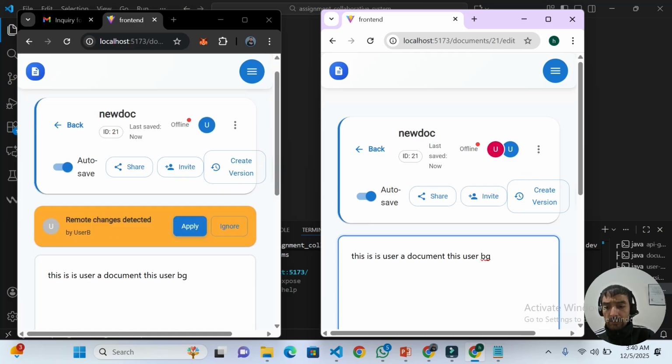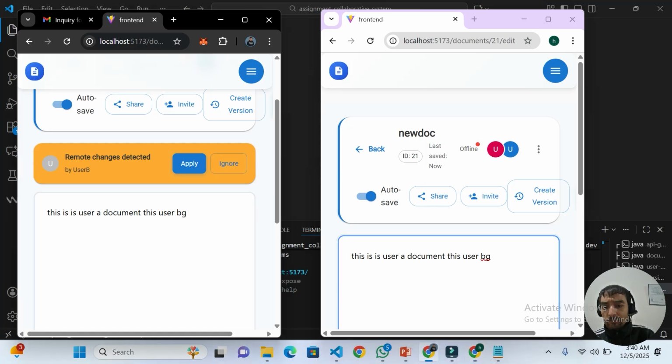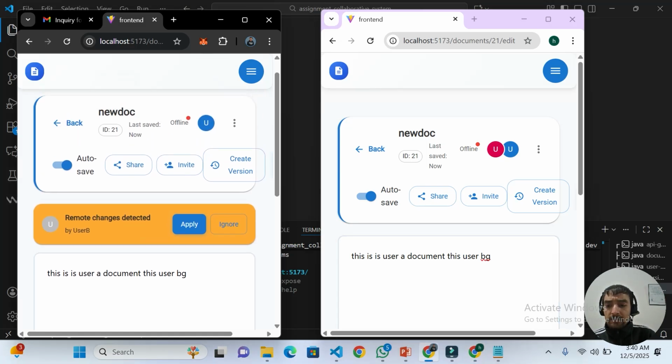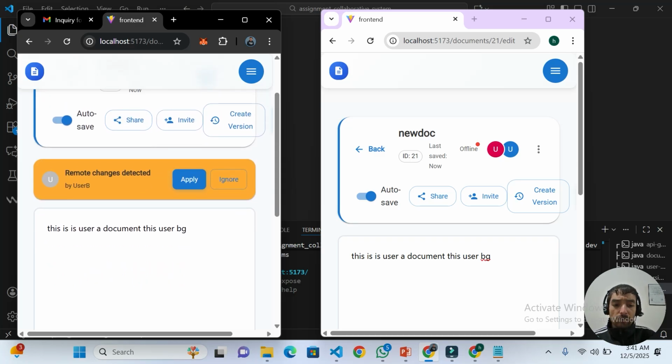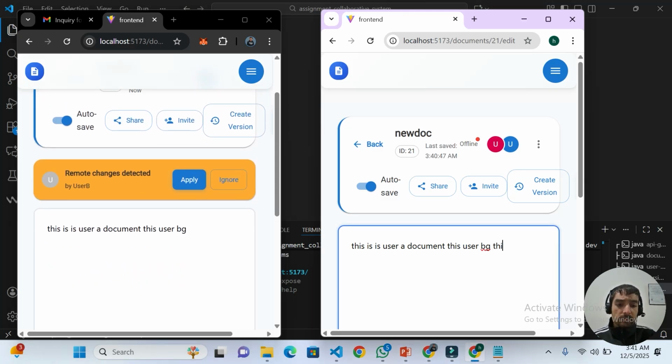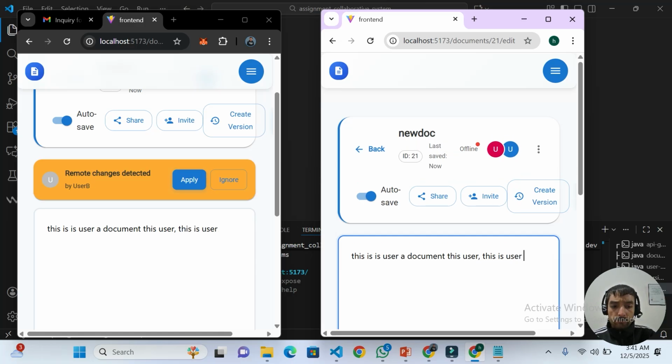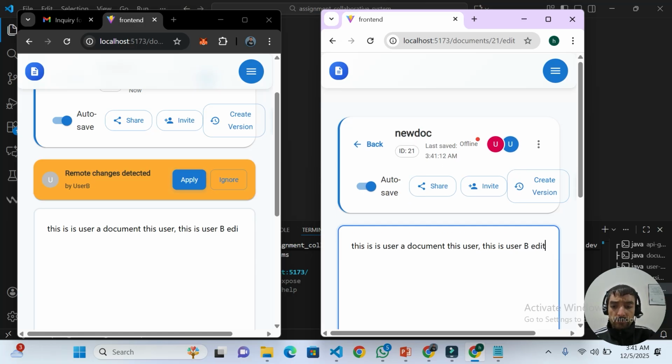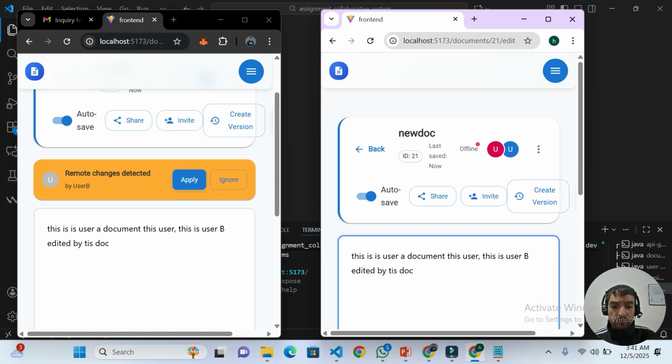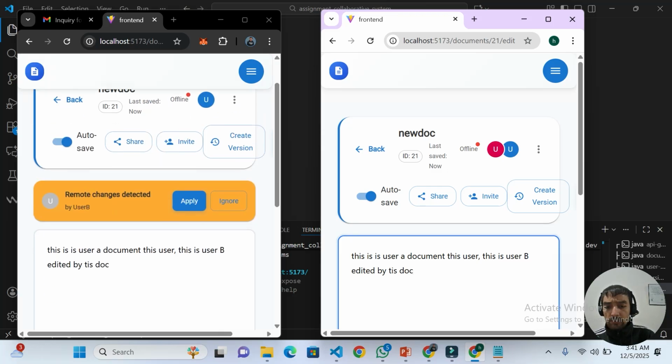This is user A. User A sees that remote changes were detected from user B. User B made changes in the document, like here. This is user B editing the document. The changes instantly appear.